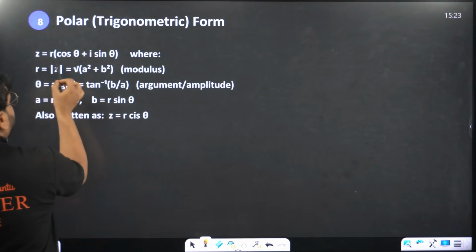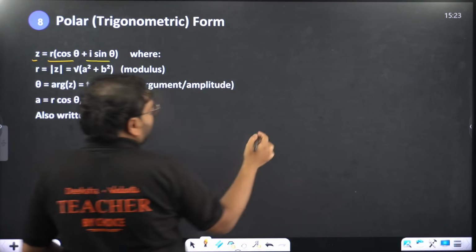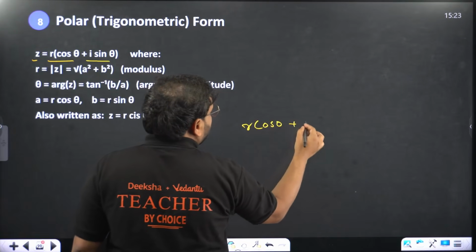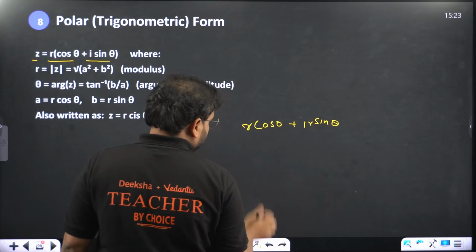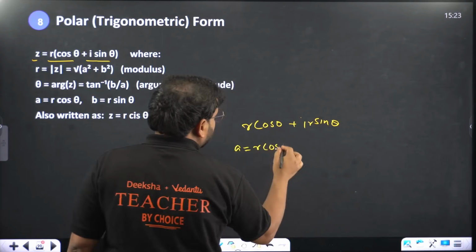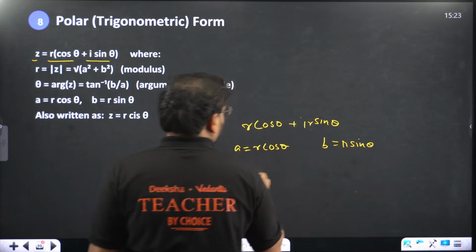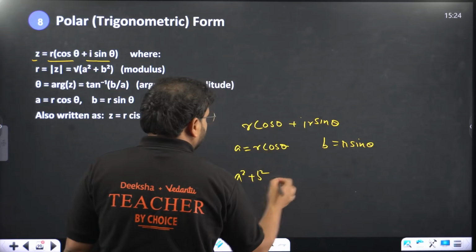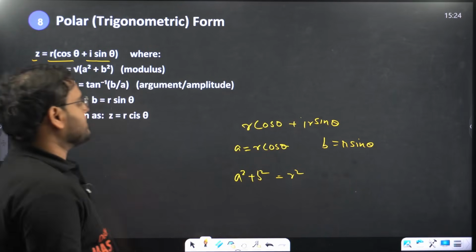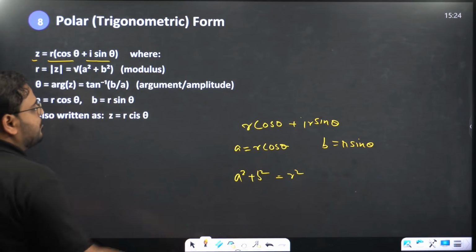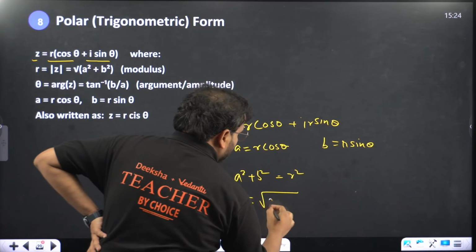If you have a complex number z, you write this in polar form as r cos theta plus i r sin theta. Here the x value, the a value, is r cos theta and the b value is r sin theta. So your a square plus b square becomes r square. The modulus comes from here only. If you find the value of r, it becomes root of a square plus b square.